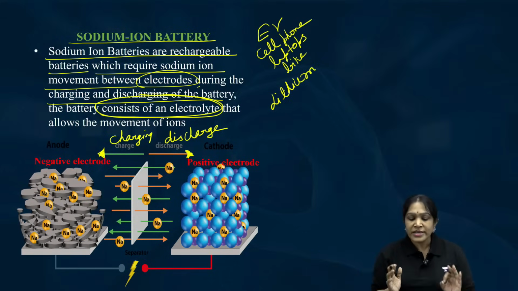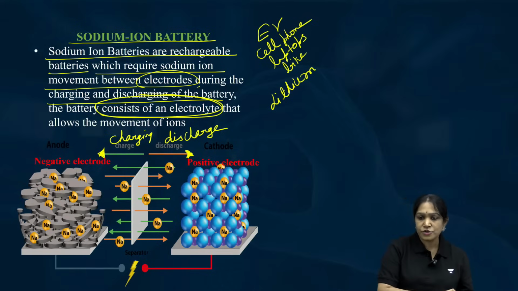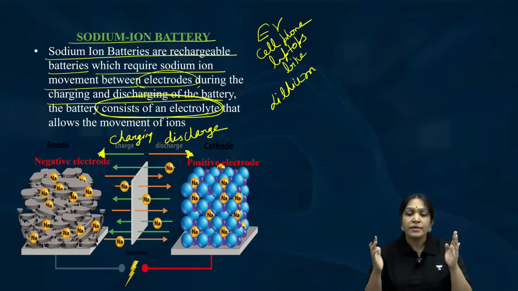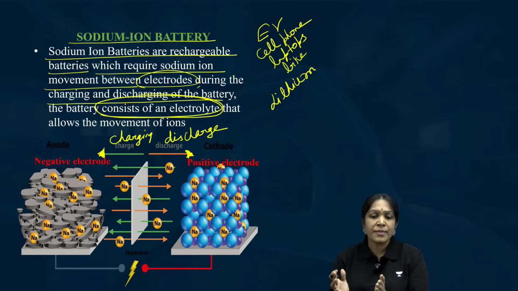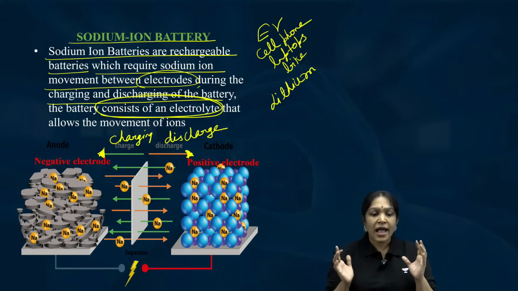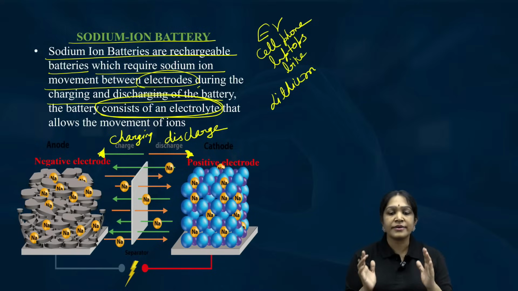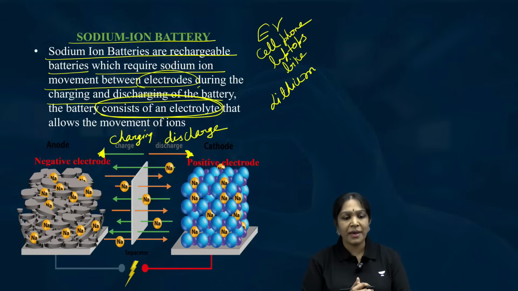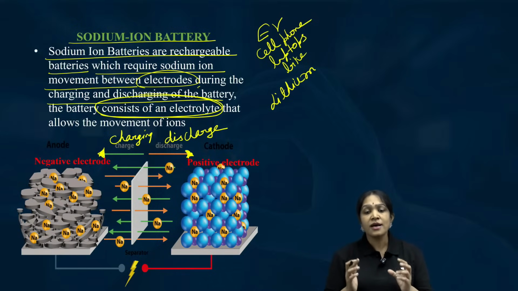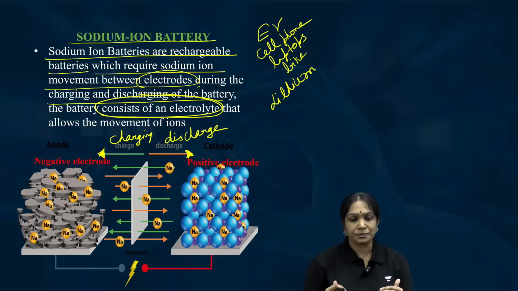Okay, so same way lithium ion batteries also work on the same principle. During charging positive to negative electrode, during discharging negative electrode to positive electrode. The only difference is here sodium ions are moving, in the lithium ion batteries, lithium ions will move. I hope you understood how these rechargeable batteries, sodium ion batteries or lithium ion batteries are working. Then you answer, which batteries are commonly being used now?